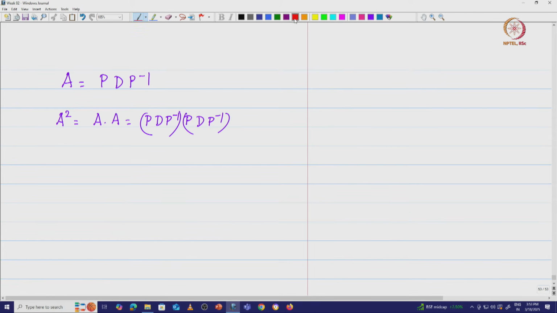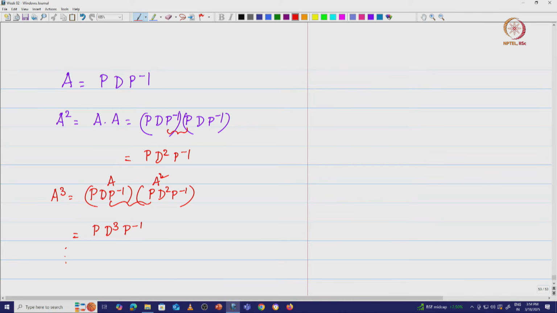Now, we know that the product of P inverse P is identity. So this is equal to P D squared P inverse. Similarly we can find out A cube is equal to P D P inverse into P D squared P inverse, because I am writing this as A into A squared. Now this again, the product P inverse P, becomes the identity matrix. So I am going to have P D cube P inverse.